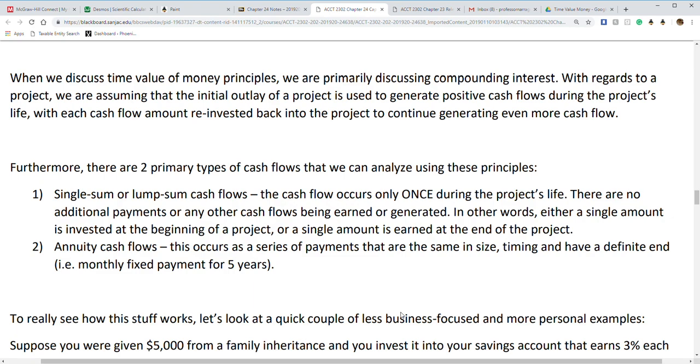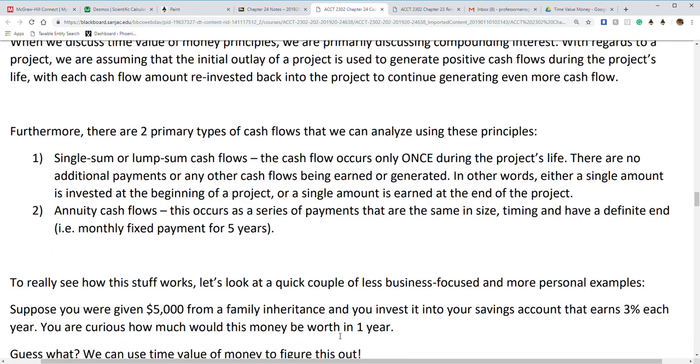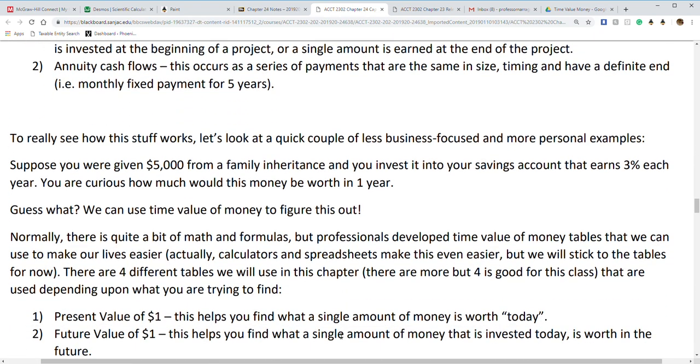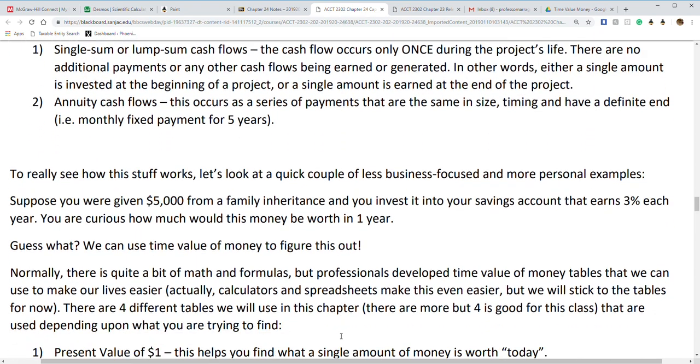To really see how this works, we're going to use an example. You knew we had to. Suppose you just got $5,000 from a family inheritance. Rich Uncle Bob just passed on and gave you $5,000.